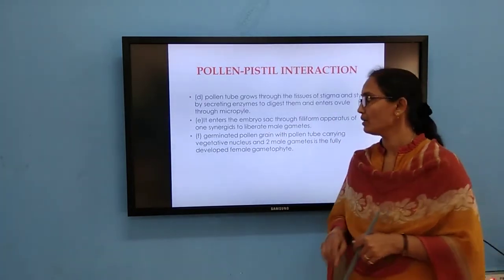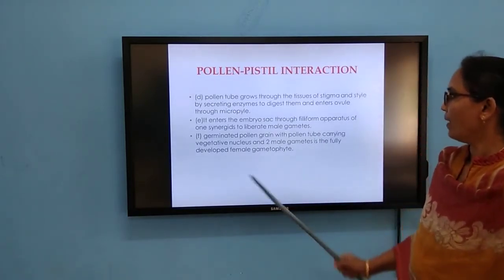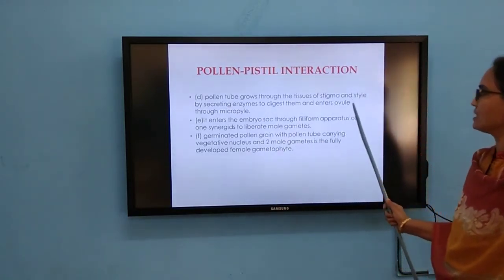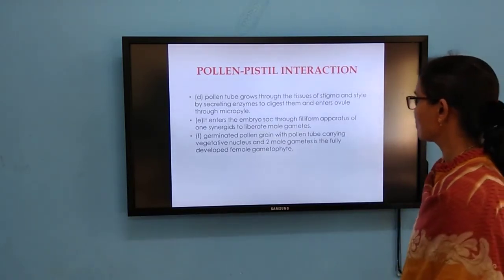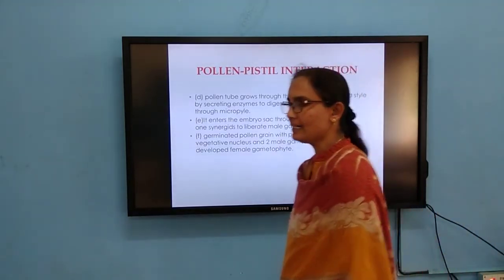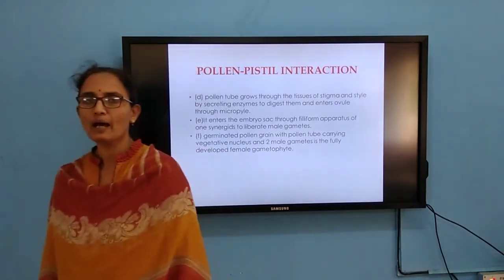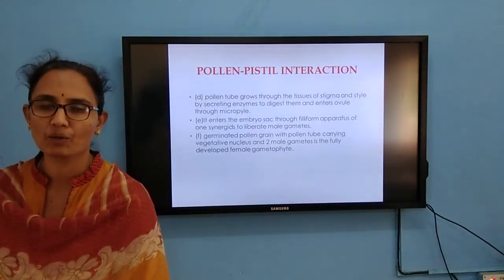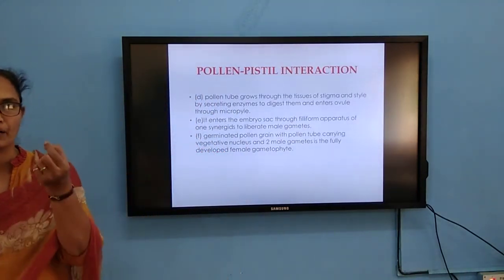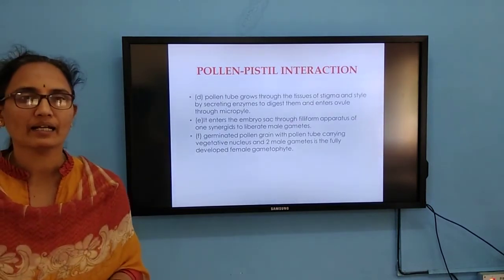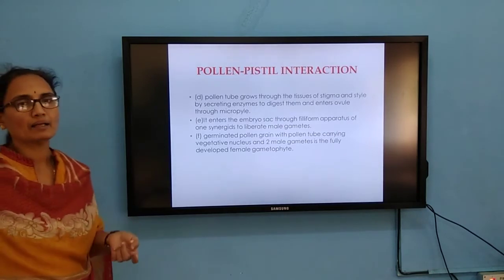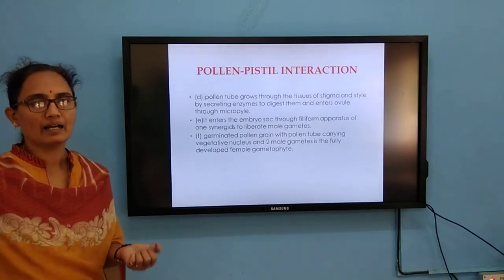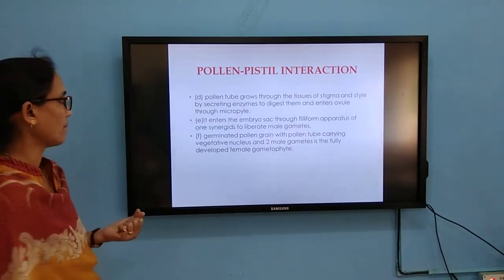So just now I told. The pollen tube grows through the tissues of the stigma, secreting enzymes to digest them, and enters the ovule through the micropyle. Just now I told about the structure of the ovule: the minute pore present is what we call the micropyle. Through this micropyle only the pollen tube reaches the embryo sac.